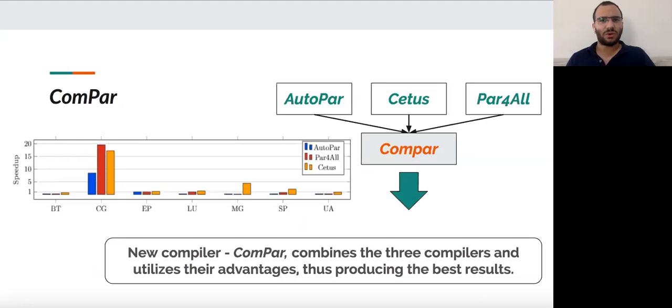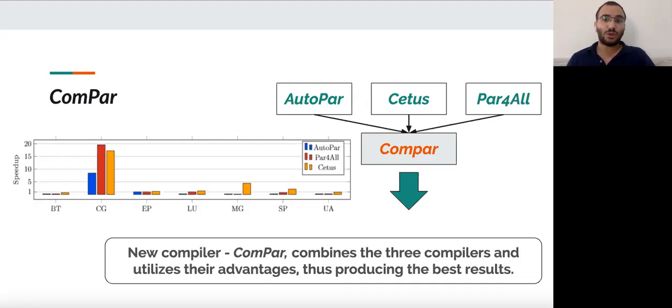In a recent paper, we compared different S2S automatic parallelization compilers and focused on AutoPar, Cetus, and Par4All. Each of these compilers has its own data dependence algorithm and therefore produces different OpenMP directives. In the left graph, we can see the speedup they produced in comparison to the serial execution on NAS benchmarks. Clearly, there is no best compiler, but each compiler suits some problems better.